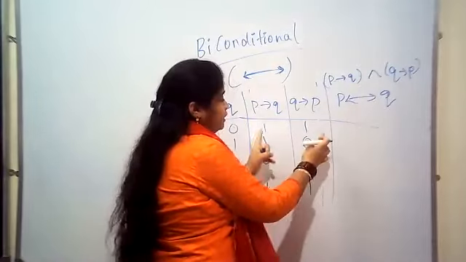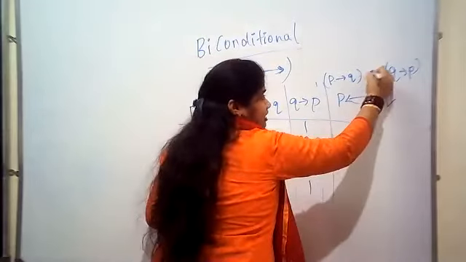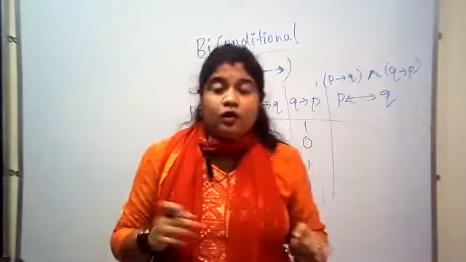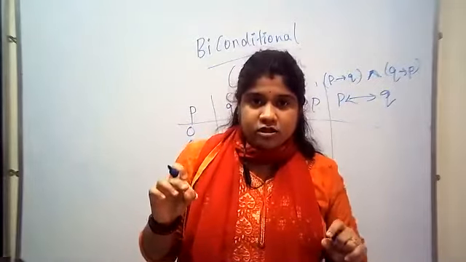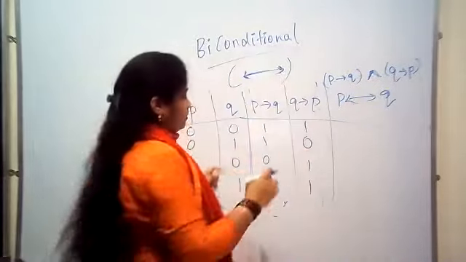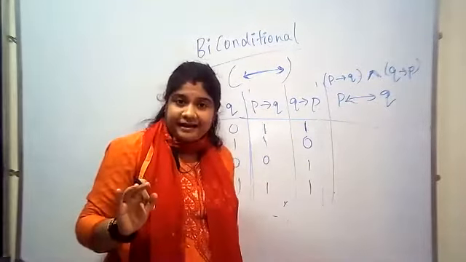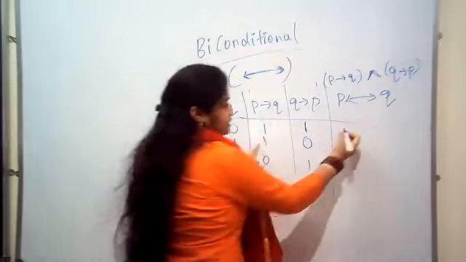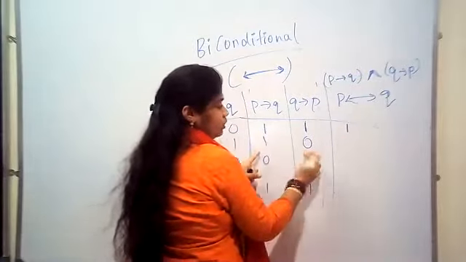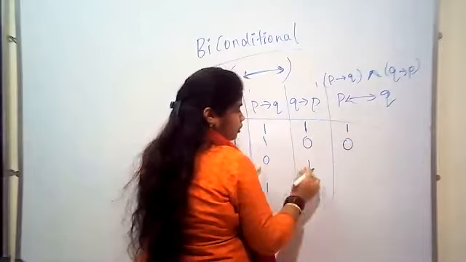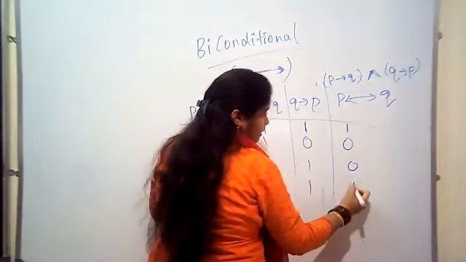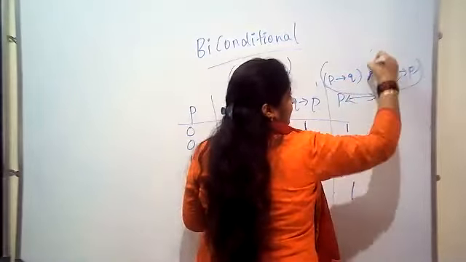With these two, I need to make a conjunction. What is conjunction? Conjunction is nothing but an AND gate. It works like an AND gate. 1 1, what will be the result? 1. 1 0, what will be the result? 0. 0 1 is 0. 1 1 is again 1. This is the AND gate.